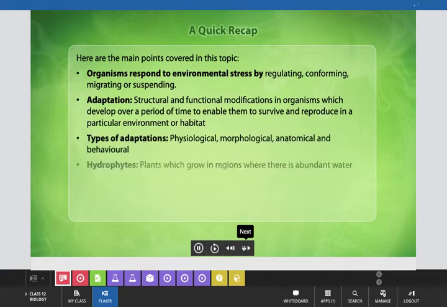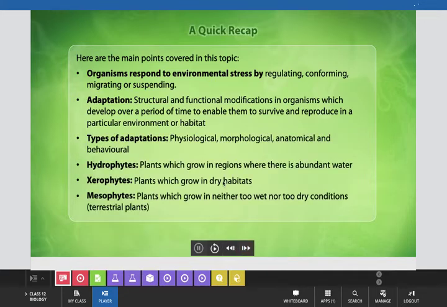Now have a quick recap of the facts that we have learned in today's class by the presentation that you have just seen. Here are the main points that we have covered in this topic. Organisms respond to environmental stress in four ways: by regulating, by conforming, by migrating, or by suspending.